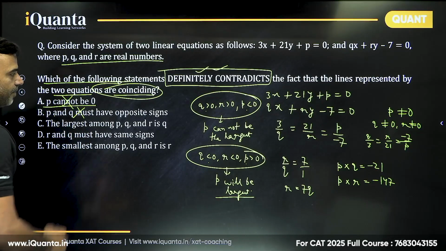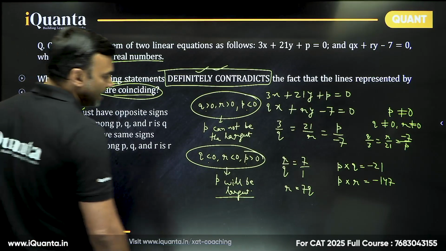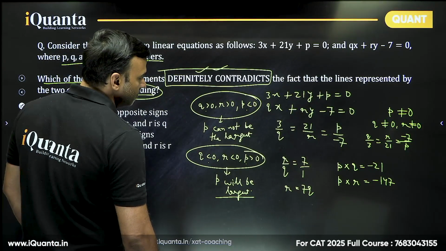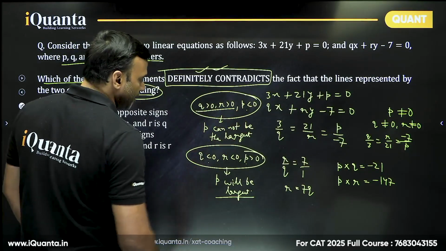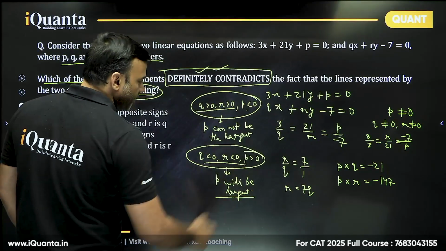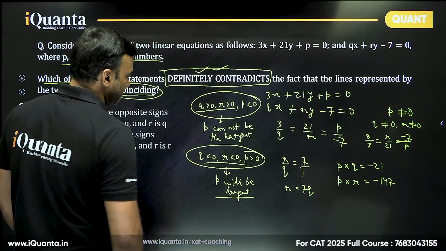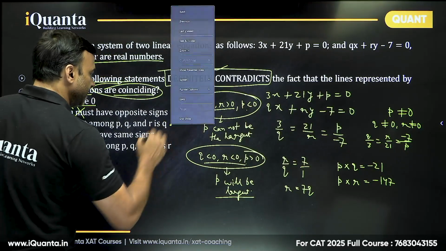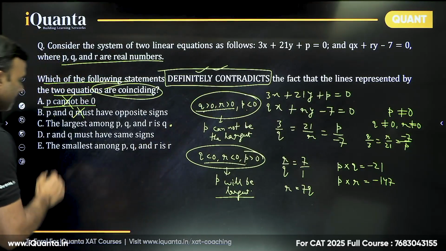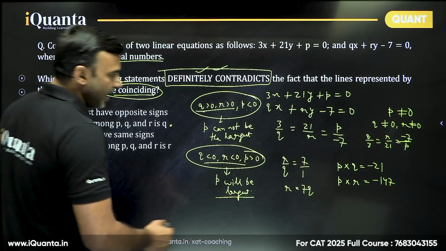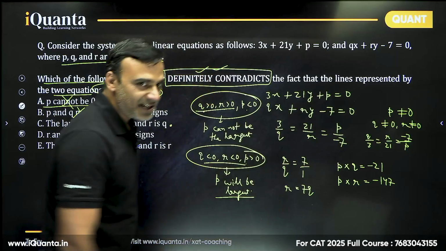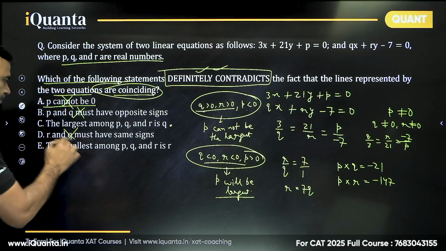The largest among PQR is Q. Now that is a possibility here. That is not a possibility here. In this case, Q and R are positive. So there is possibility that Q may be. Okay, so this may be the answer. So I'll just put a mark here. R and Q must have same sign. R and Q, oh, that was the first condition that we started with. So this cannot be the answer, right?